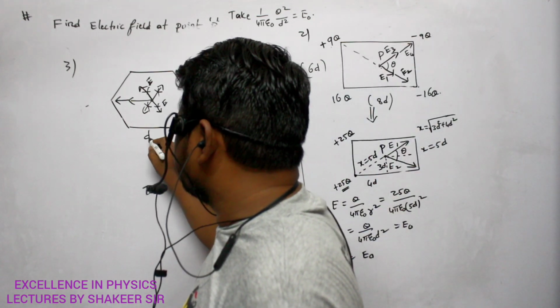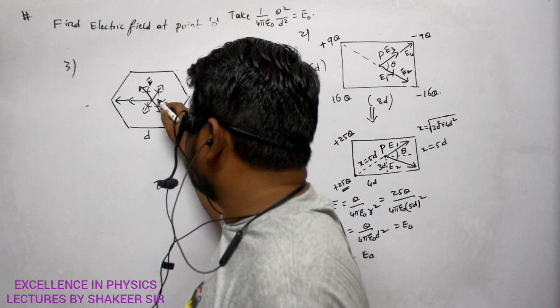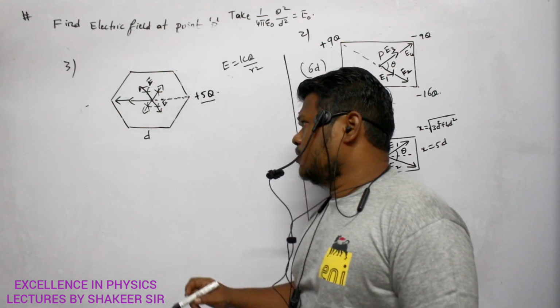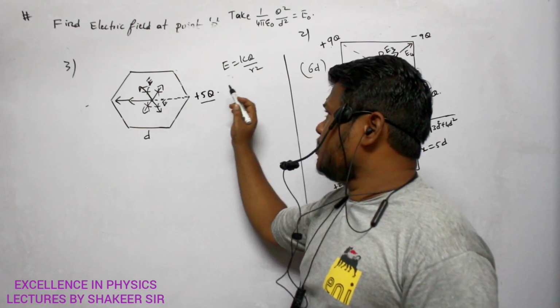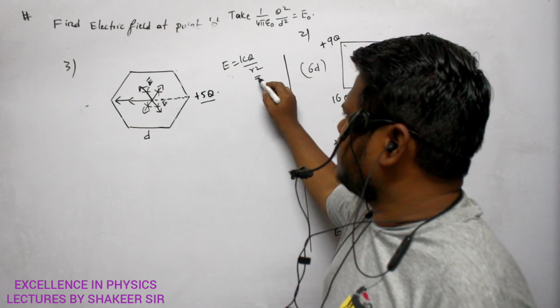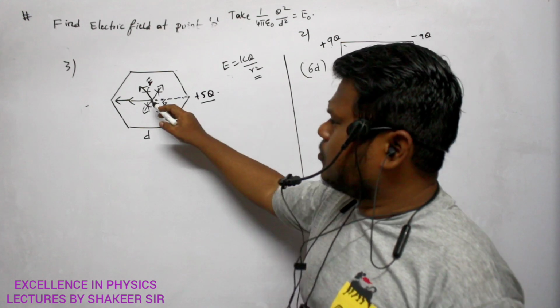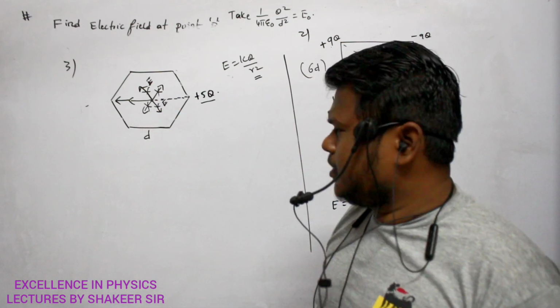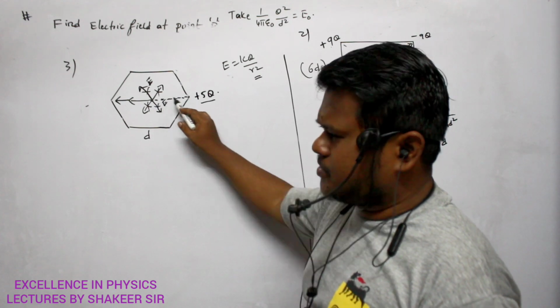So this distance is d. If this distance is d, can you say what will be this distance? We want this distance, no? So E is equal to kq by r square. R value is what? Distance of the point from the main charge, where we have to find out the electric field. Clear? So this distance will be how much?